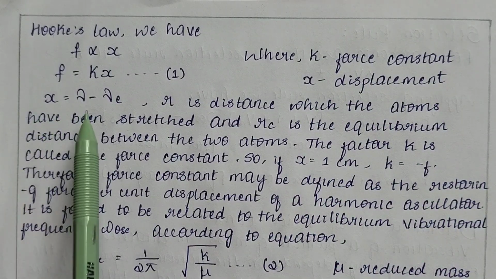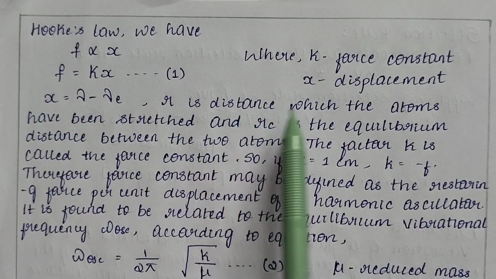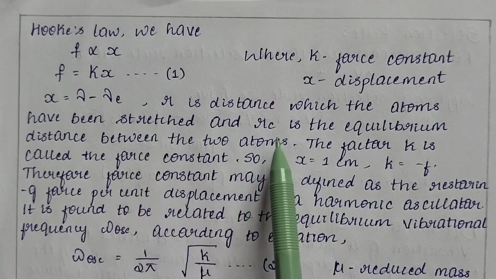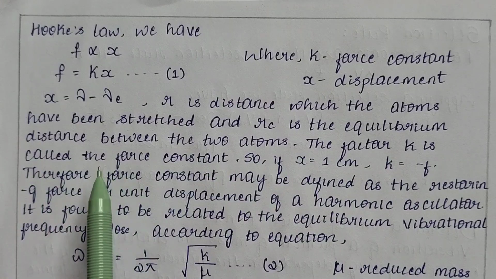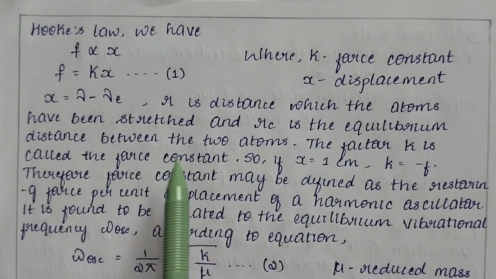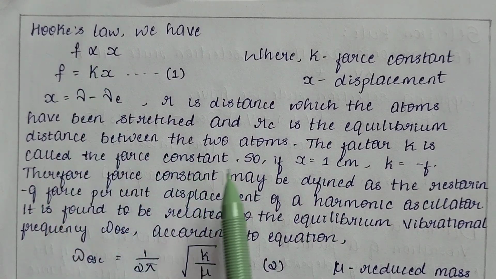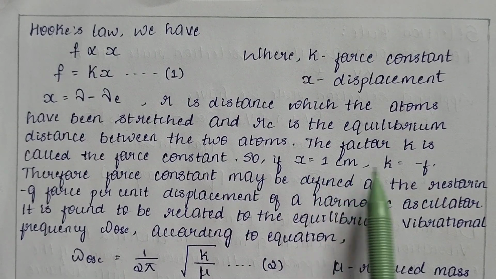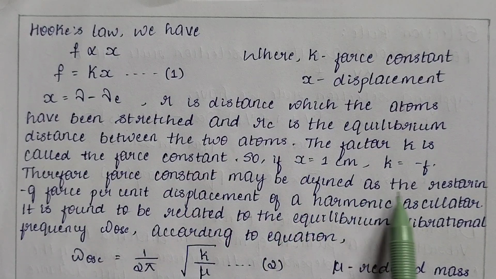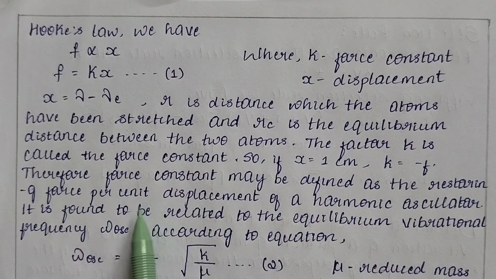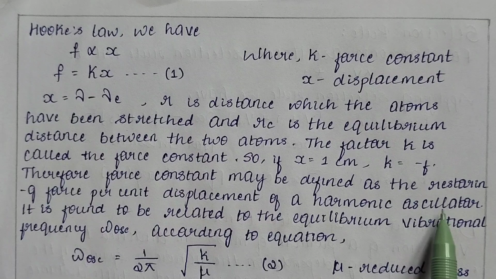x is equal to r minus r_e. Here r is the distance to which the atoms have been stretched and r_e is the equilibrium distance between the two atoms. The factor K is called the force constant. So the constant which we are considering here is the force constant. If x is equal to 1 centimeter, K is equal to minus F. Therefore, force constant may be defined as the restoring force per unit displacement of a harmonic oscillator.